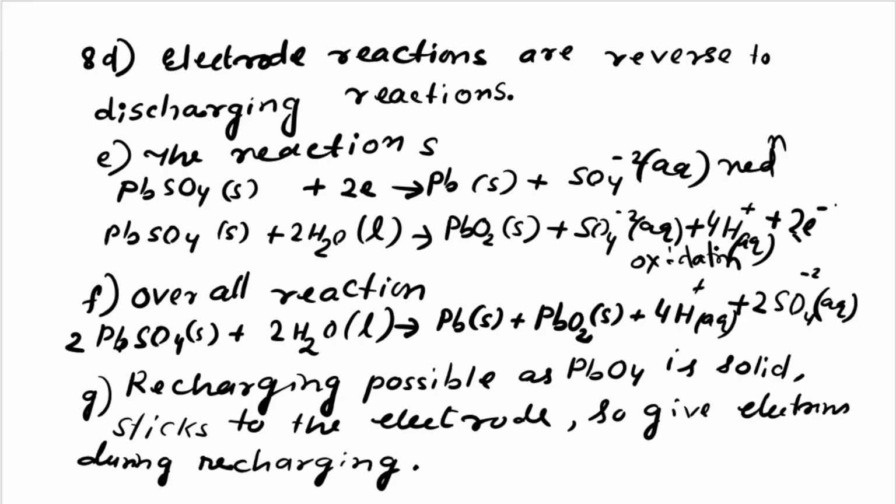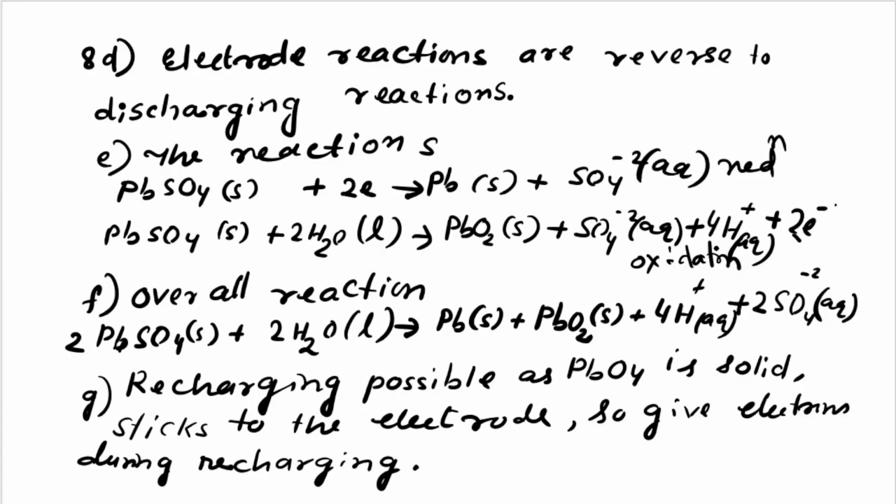So what happened here? That means the reaction is of two types. One solid receives electrons, accepts electrons, and changes to PbSO4. Now what happened in the charging reaction? In charging, Pb and PbO2 are produced.